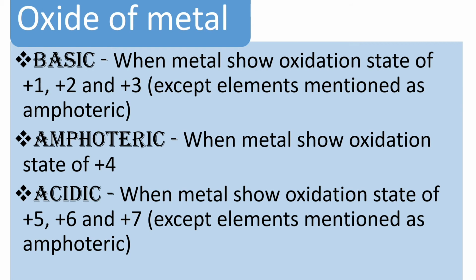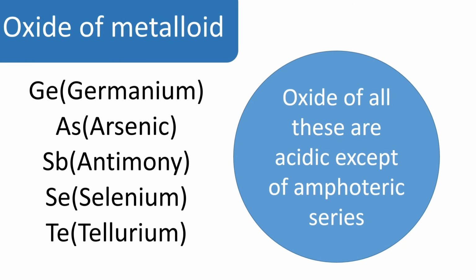So all these are in the case when the elements mentioned are not from what we had already mentioned in the amphoteric list. Means all the elements should be other than the elements that are already mentioned in the amphoteric series. So these are the list of the metalloids, and let us see what is the nature